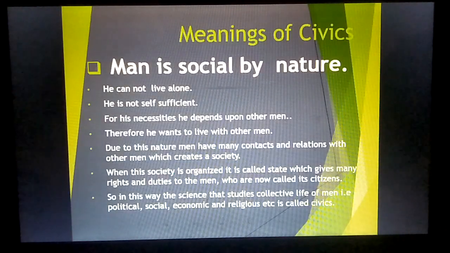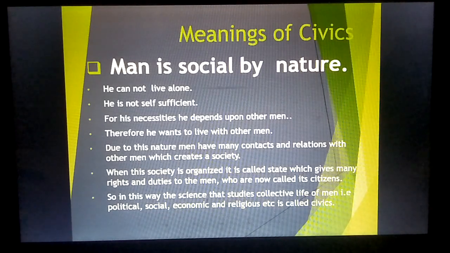Dear students, first we shall try to understand the meanings of civics. The meanings of civics can be understood by this concept: man is social by nature. We shall try to understand this concept with the help of the following headings.